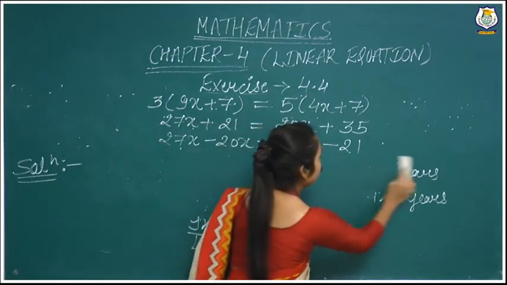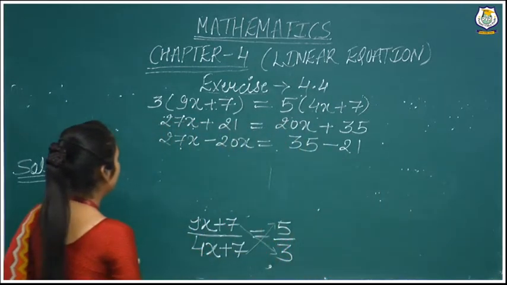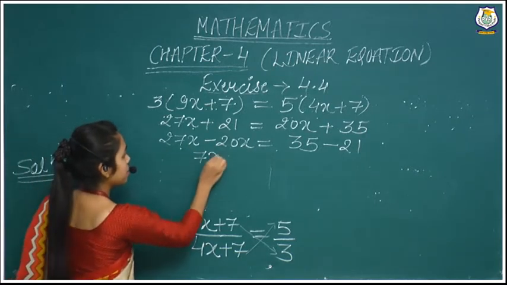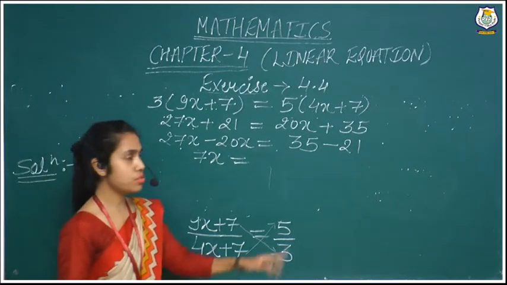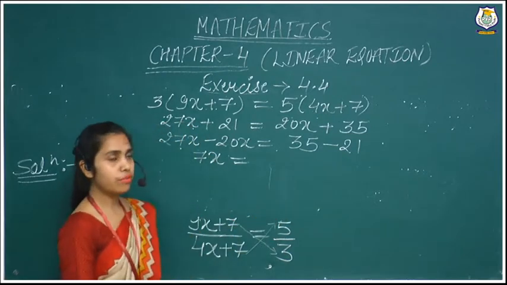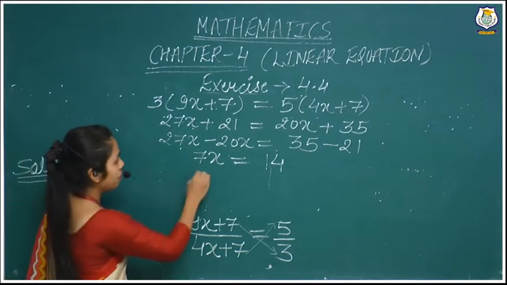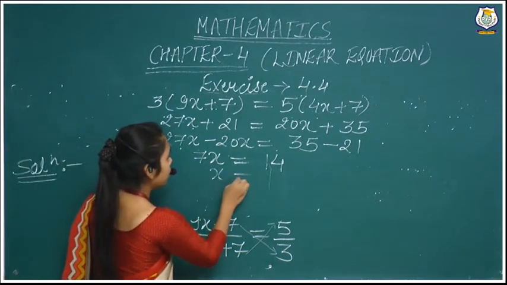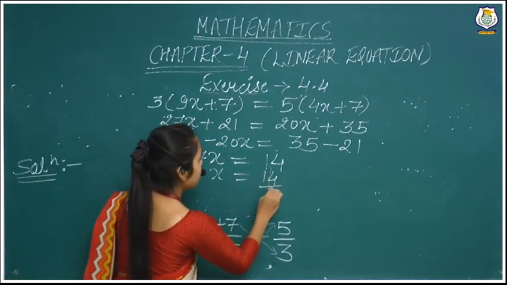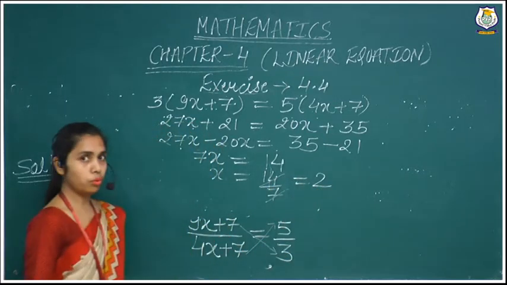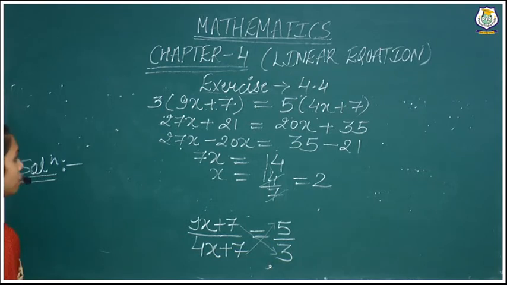We subtract 20 from 27, so 7x equals 21 subtracted from 35, so we are getting 14, right? Now we take this 7 in the denominator, so 14 by 7 cuts, and we are getting 2. Here we have found the value of x.